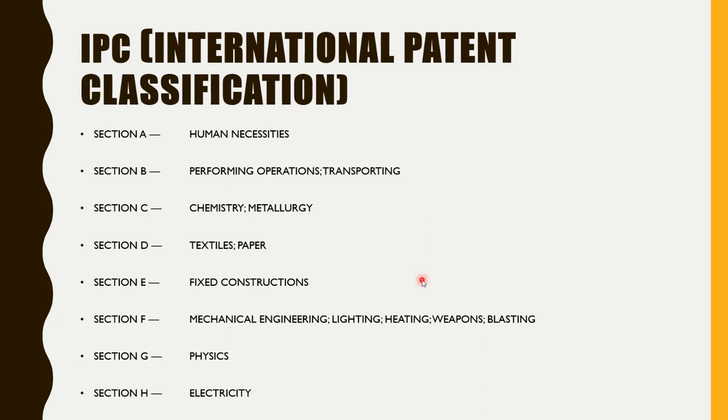So I can give you one example: the grinding wheel. Grinding is a mechanical tool, right? A machine. In that same machine, the grinding wheel is also used by a doctor, a dentist. They are grinding the teeth, so that can be under the operations section also, right? Performing operations as well as mechanical. So the patent related to some grinding wheel or some grinding machine would be in both the classes. So you can find it from both the classes.